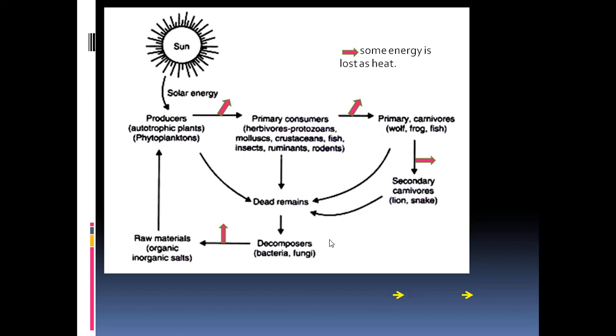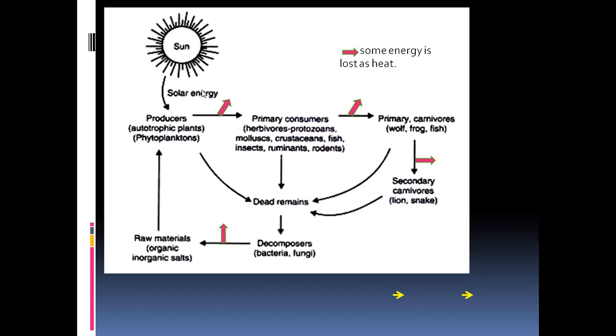That means the energy is transformed from the producers to the primary consumers in the form of food, and some amount of energy is lost as heat or in the form of respiration and excretion.